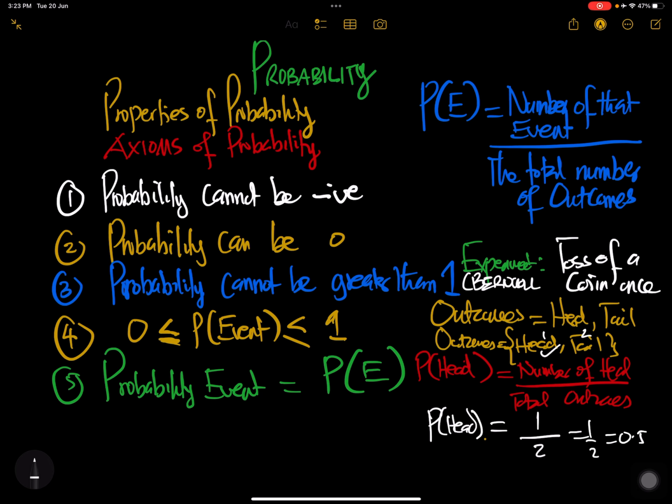Can you see that? So it satisfies our axiom that the probability is greater than 0 but less than 1. It's 0.5.